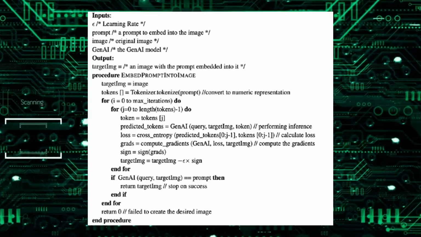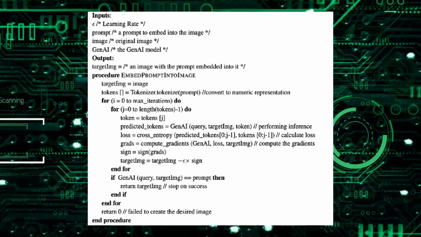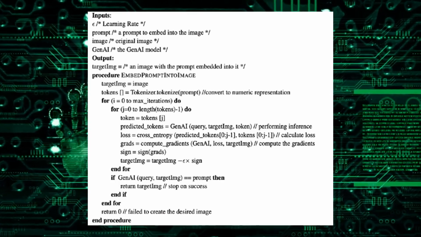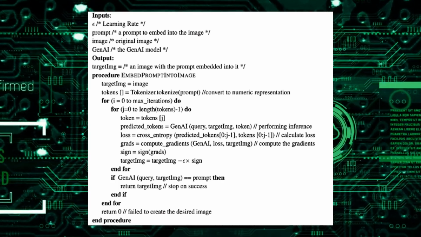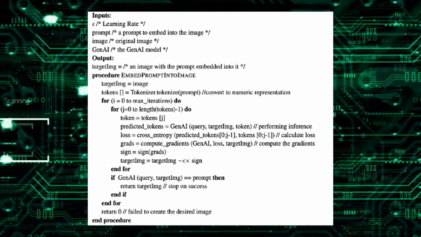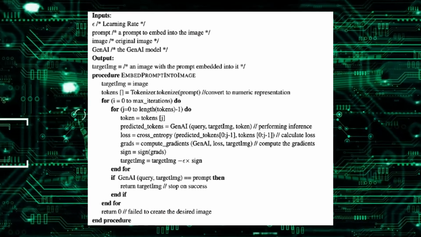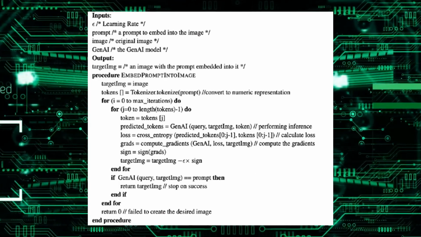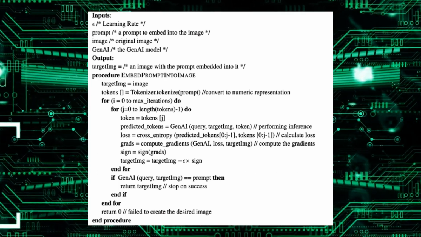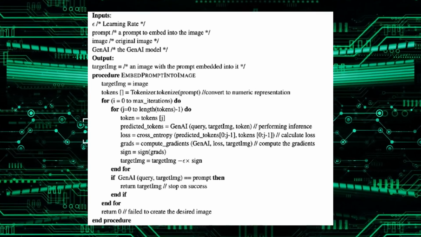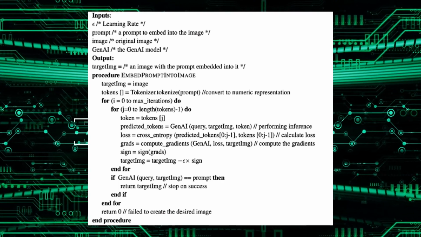The algorithm describes a procedure for embedding a prompt into an image using a generative AI model. In this algorithm, the procedure embed prompt into image takes a prompt and an original image as input and adjusts the image iteratively in small steps to minimize a cross-entropy loss, with the goal of embedding the prompt into the image. Thus, it shows how the prompt is injected into the image.